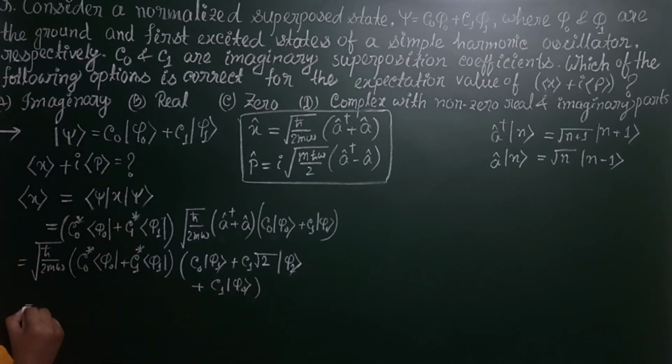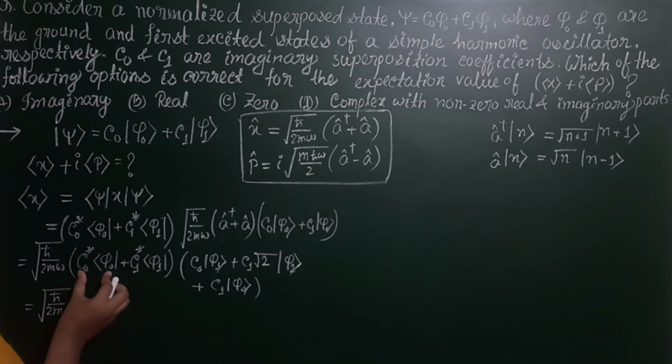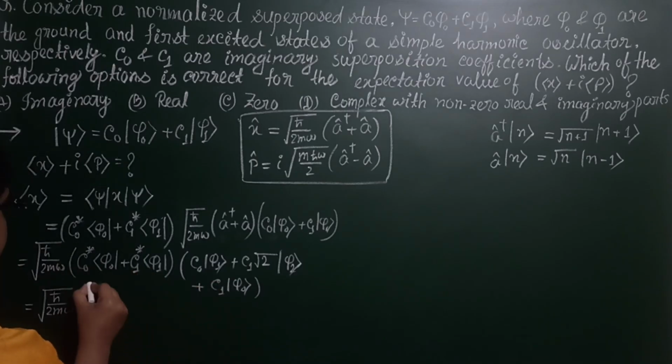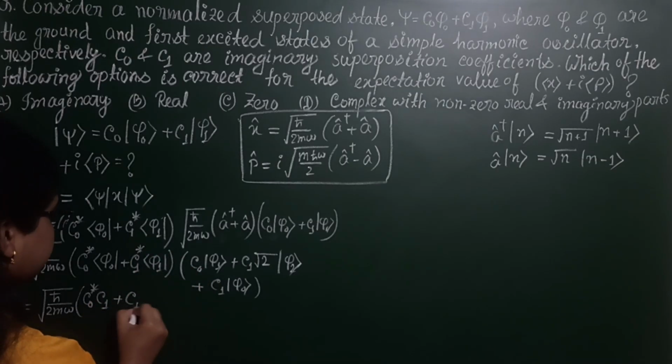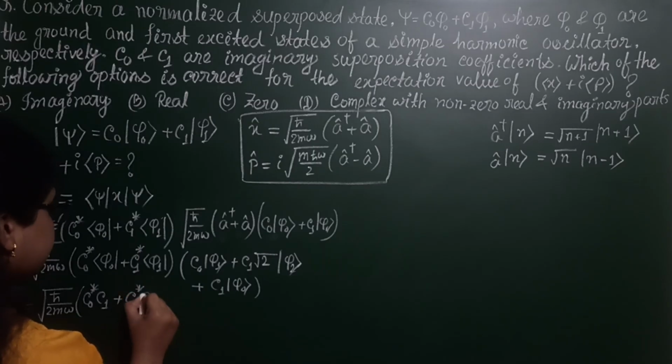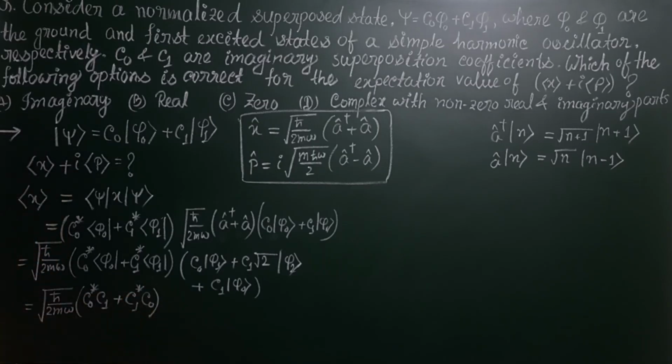Now root over h cut by 2m omega, this acts on this and gives C0 star C1, plus this state acts on this and gives C1 star C0. Okay, this is our expectation value of the position operator.